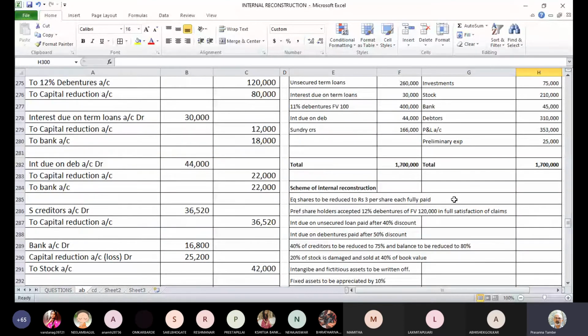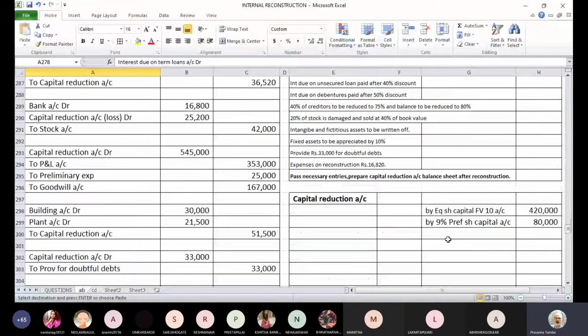Then there is an adjustment regarding interest due on term loans, where 12,000 rupees discount was credited here. By interest due on term loans, the amount is 12,000 rupees.